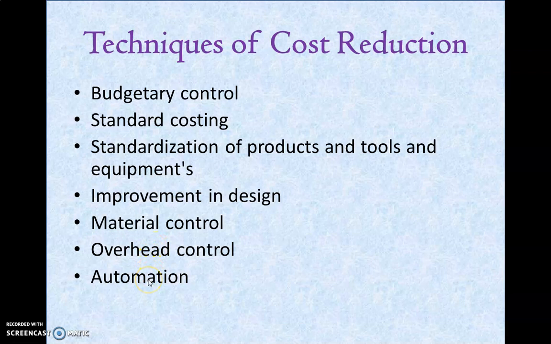And automation is a transformation from a manual to a mechanized system. For example, you can take robots. One robot can replace a number of manpower.